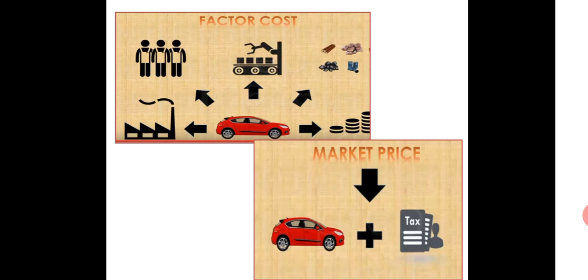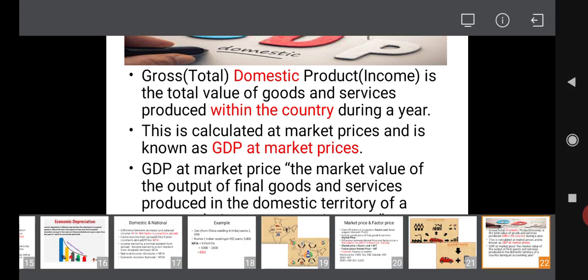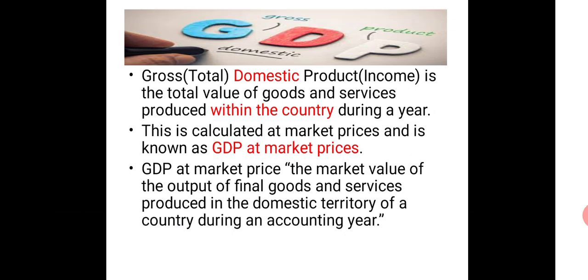We need not include all those things, because at the same time the government is also providing subsidies. So when you calculate national income, we need not include that. That's why we are deducting it. So these are the three major things, from gross to net, domestic and national, and then comes factor cost and market price, which have to be very clear before we go into the